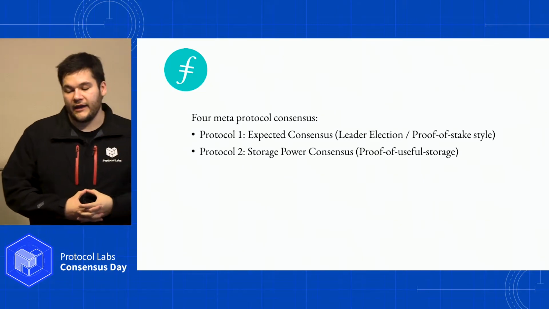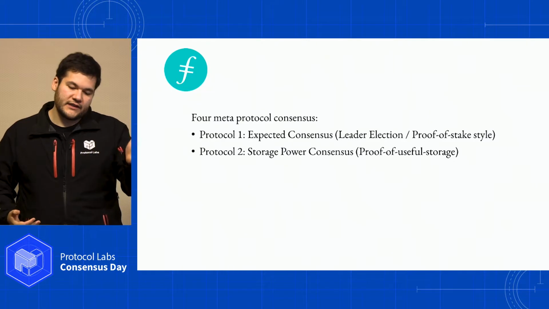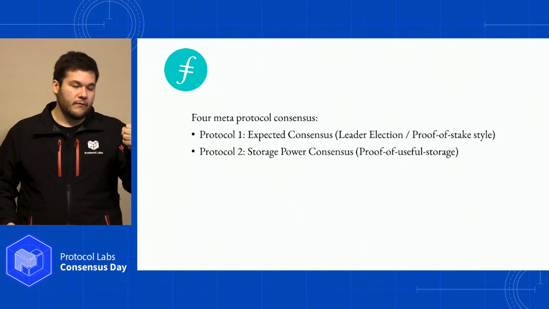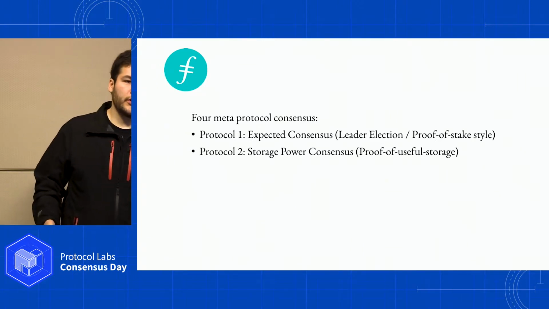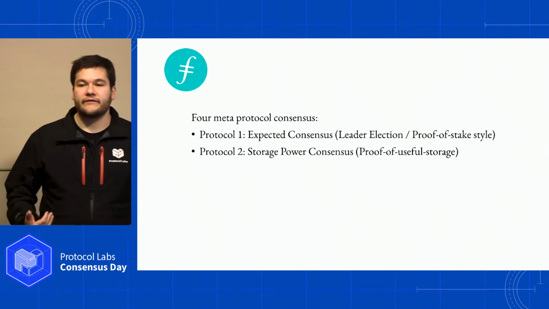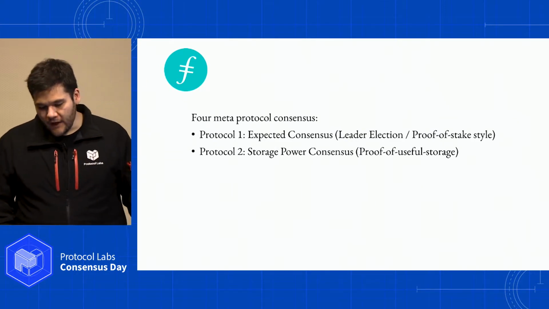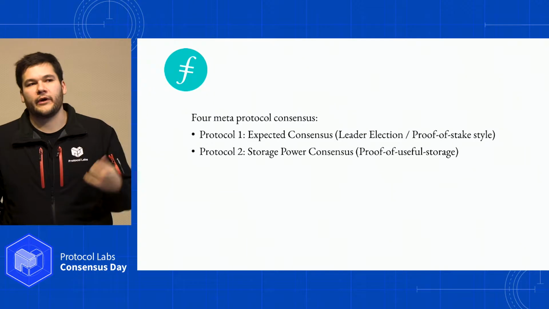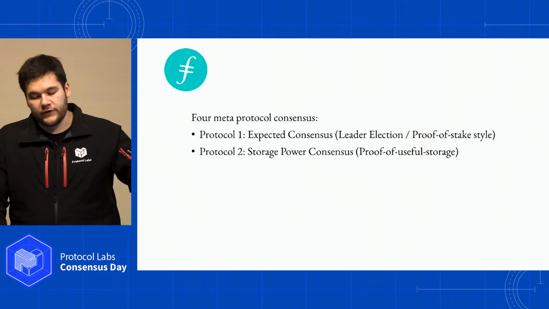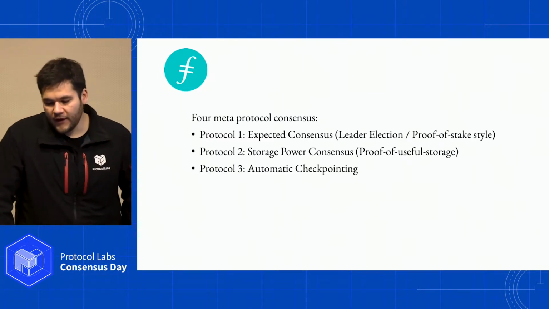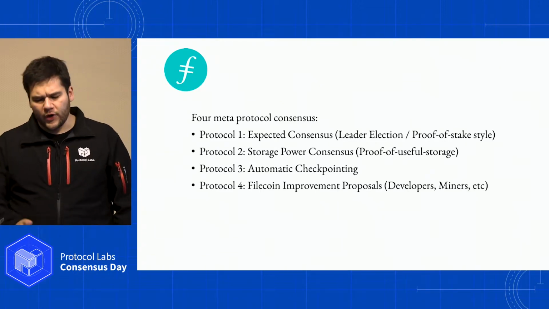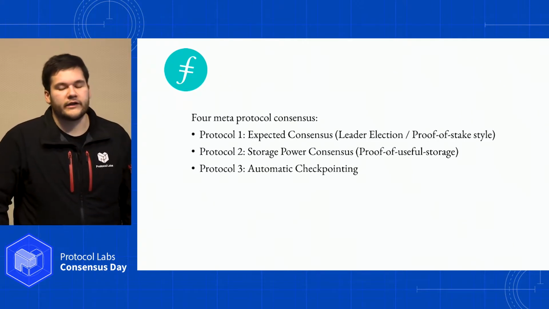But that power table and that actual useful work is a slower, harder level of security that's committing the head of the chain to the actual storage that people are providing. So that means in order to overturn that consensus, parties would have to amass huge amounts of storage and gain power through the system. Not necessarily to overturn, but to double spend through that consensus. And so you get this automatic checkpointing that happens with the useful work through this part of the protocol. And hey, maybe we want just automatic checkpointing in software directly as a failsafe. We don't have that yet, but this is something that we are considering.